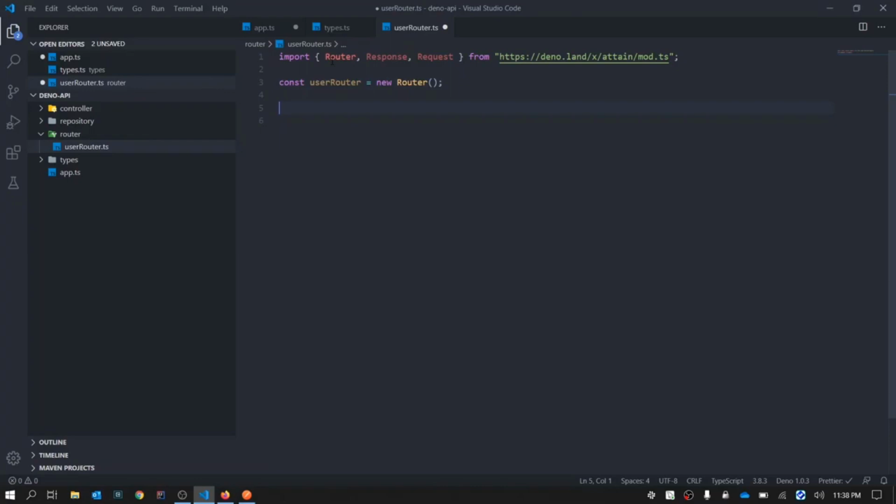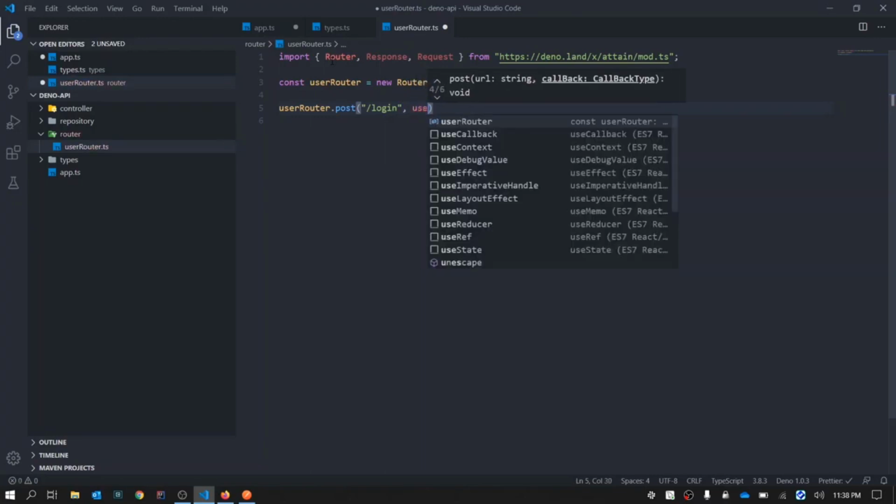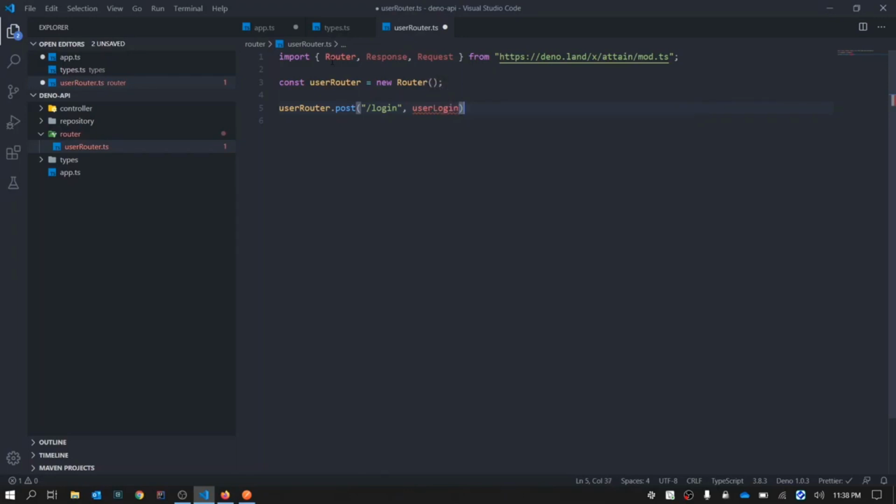Now we need to define the API paths. The first one will be user router dot post. We will be using the post method as we have to send the data in the body. Post slash, we will say login, and we will have some controller, say user login. Let's name it this.